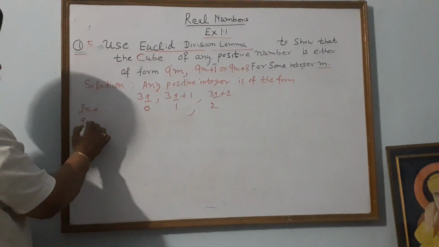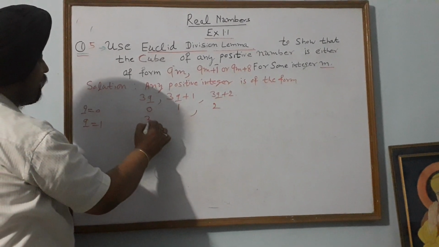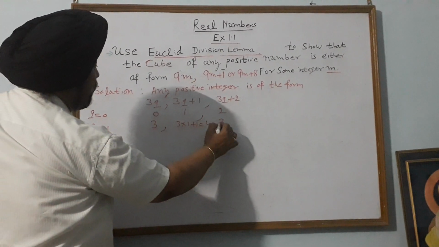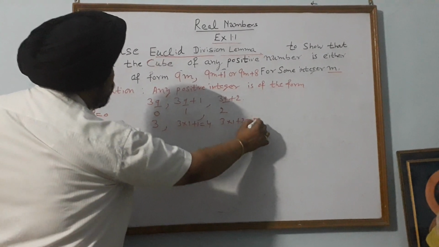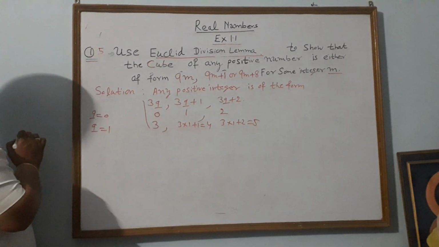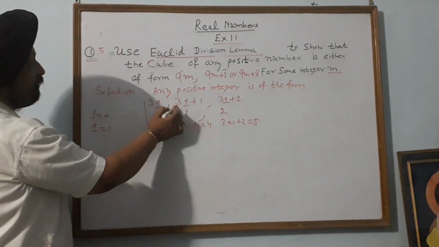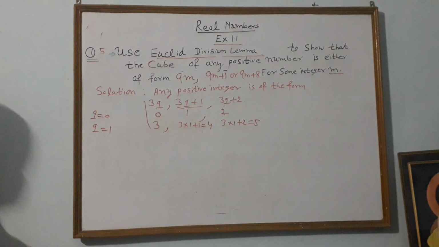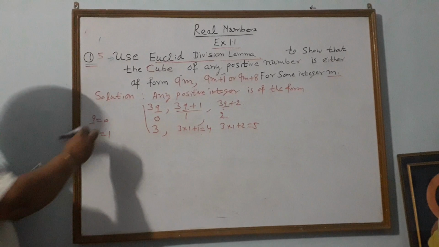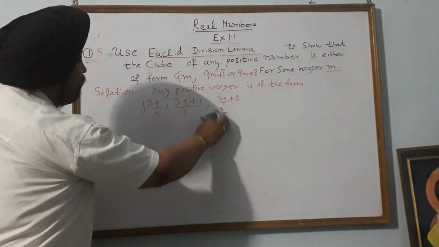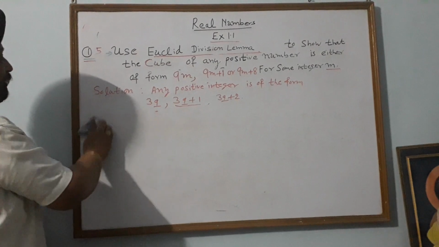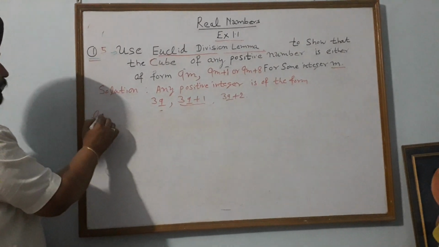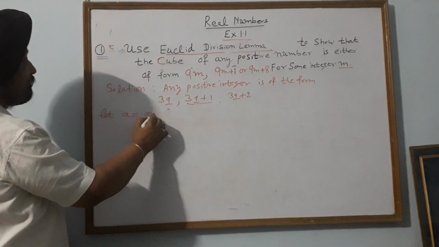Similarly, if you take q equal to 1, this becomes 3 into 1 = 3, this becomes 3 into 1 + 1, that is 4, this becomes 3 into 1 + 2, that is equal to 5. It means 0 and 3 are of the form 3q, and 1 and 4 are of the form 3q + 1, and 2 and 5 are of the form 3q + 2. So this is the fact that every positive integer, whatever it may be, is of the form 3q, 3q + 1 or 3q + 2. So let a be any positive integer.